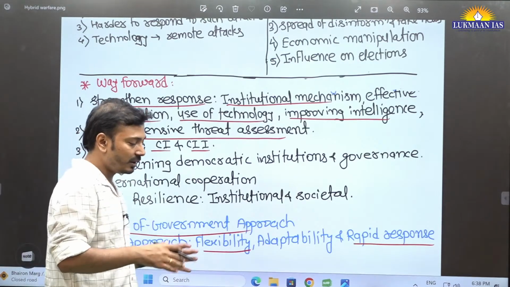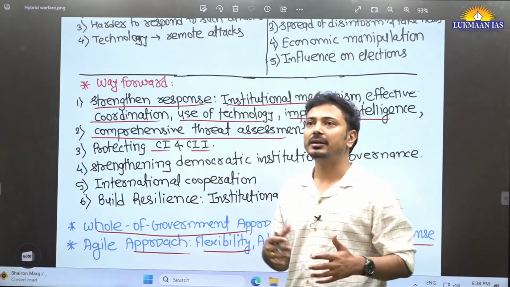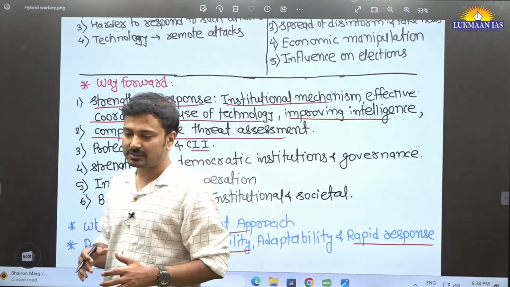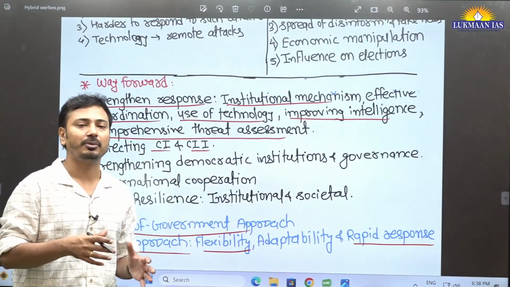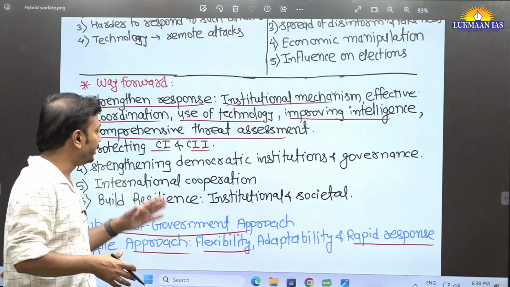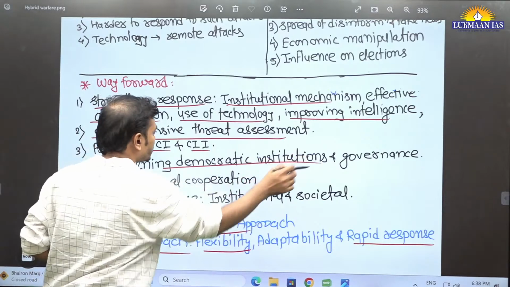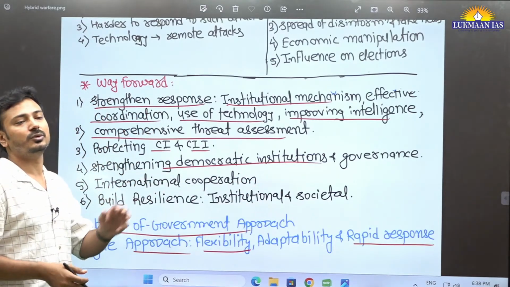Let's talk about the example of a nuclear power plant. Let's say if the nuclear power plant is compromised through cyber attacks, that is going to be a huge compromise in national security. Okay, so we need to protect this. Now, strengthening the democratic institutions and governance. Yes, this is also important.